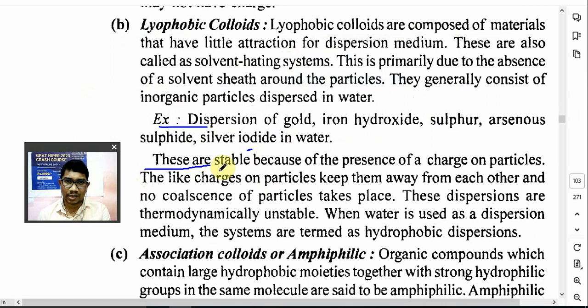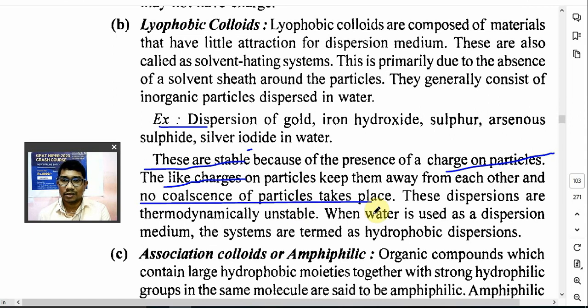These are stable. They are stable because of the presence of charge on the particle. इनके ऊपर चार्ज होता है, एंड दैट्स व्हाई दे आर स्टेबल. These charges are like charges, मतलब सिमिलर चार्ज होता है. जैसे माइनस चार्ज आएगा सिल्वर के एक आयन के ऊपर, दूसरे आयन के ऊपर भी माइनस चार्ज आएगा. Because of the similar charges there is a repulsion between them, and that's why this sol is stable. Due to similar charge, there is a repulsion and no coalescence or caking takes place.